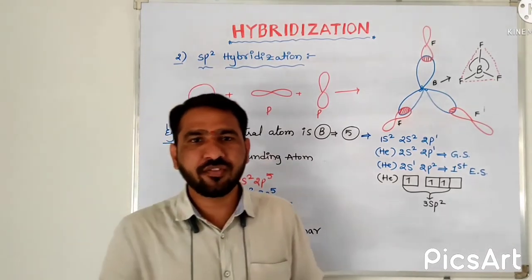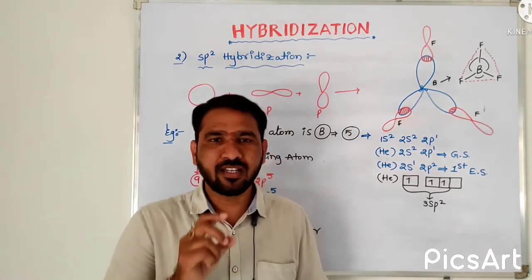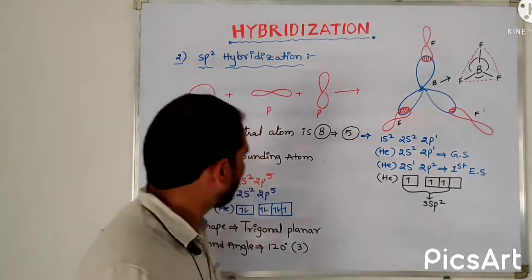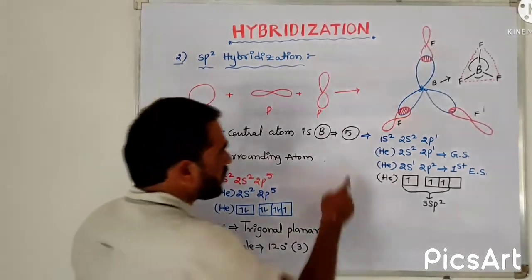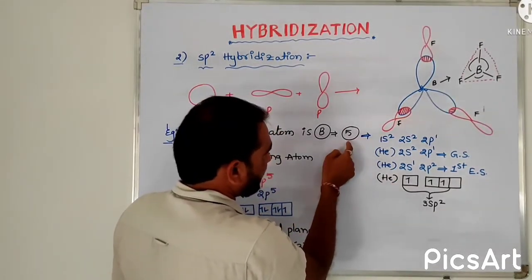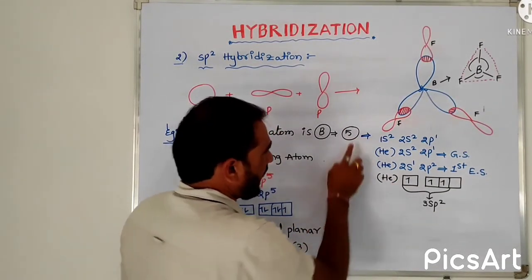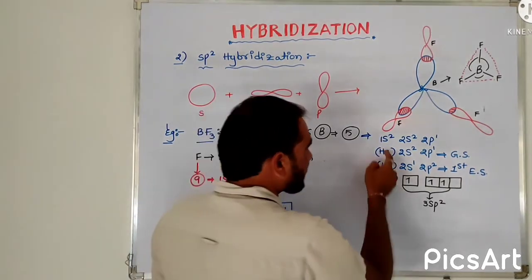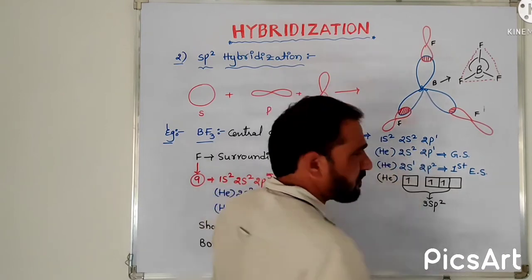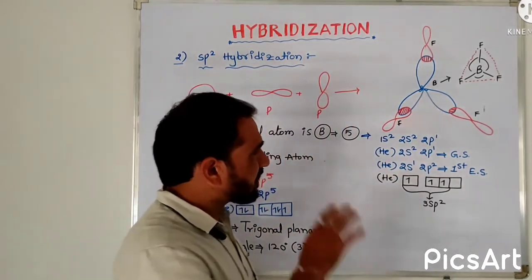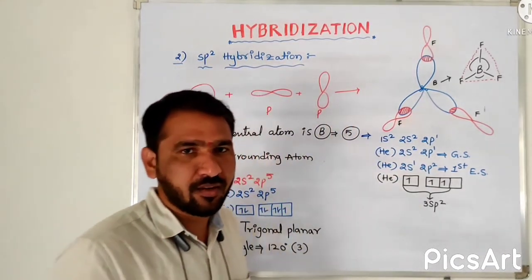As I told, the atom which forms more bonds is the central atom. That's why boron is considered the central atom. Taking atomic number 5, having 5 electrons, the electronic configuration of boron is 1s2, 2s2, 2p1.